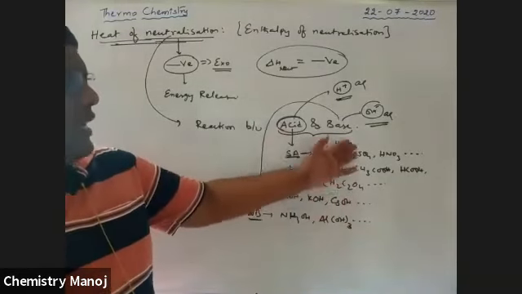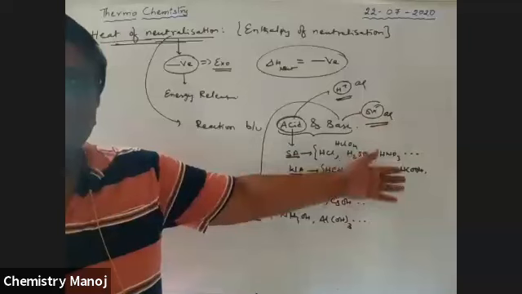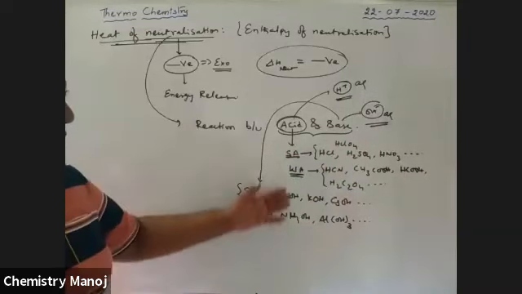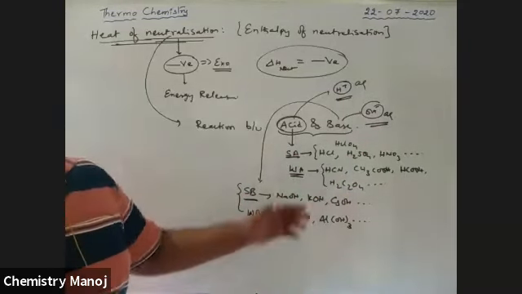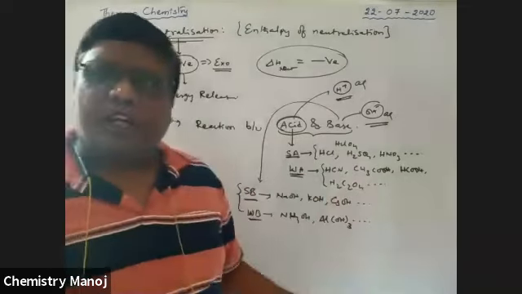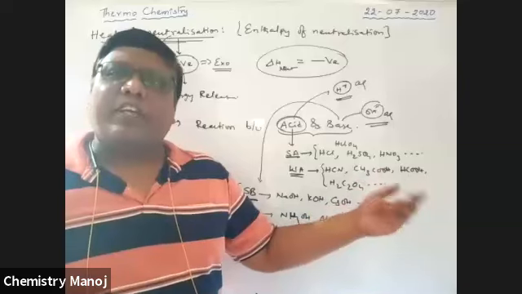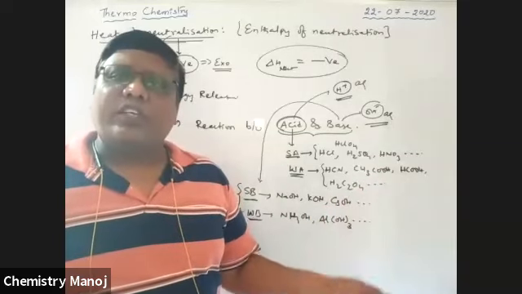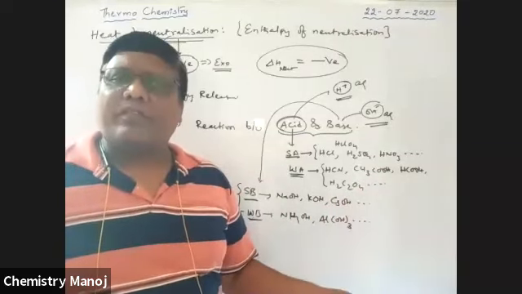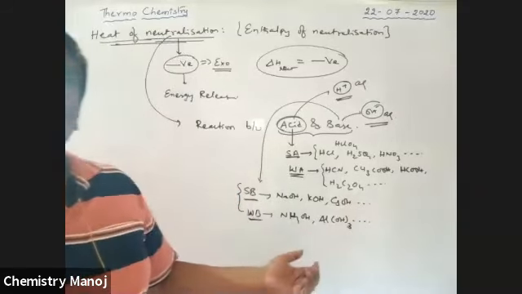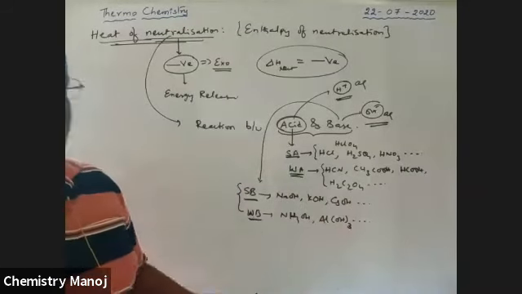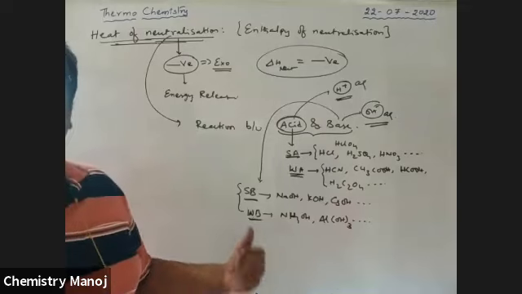These are substances, either strong or weak. Those that release H+ ions are acids, and those that release OH- ions are bases. But some release quickly, some release slowly, depending on the situation. So those acids which give H+ ions quickly are called strong acids, and those which give H+ ions slowly are called weak acids. Similarly, those which give OH- ions quickly are called strong bases, and those which give them slowly are considered weak bases.